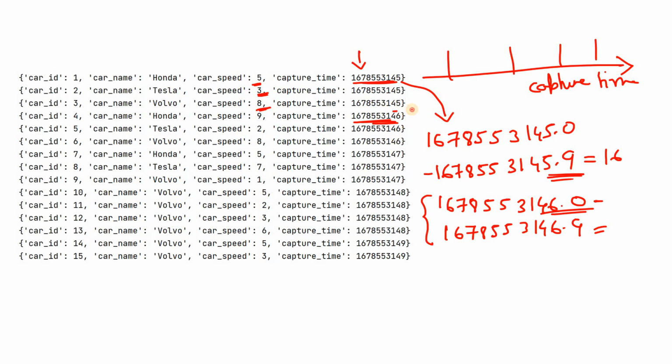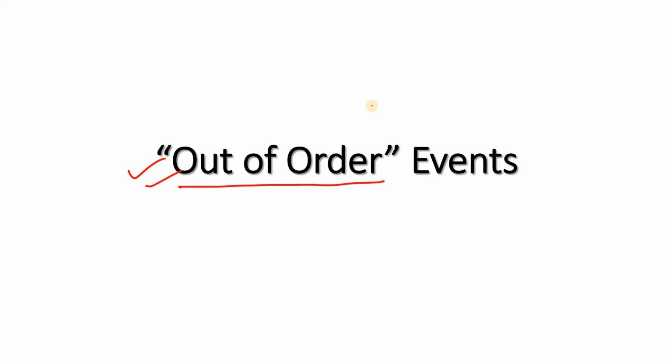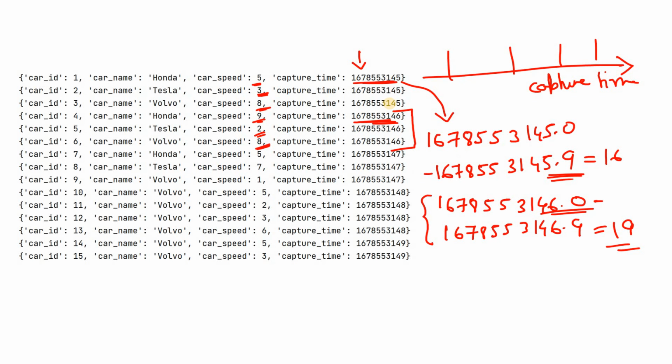See here, 46 is starting here and it is going up to this, right? So 9 plus 2 that is 11, 11 plus 8 that is 19. Okay, in this way you can clearly say this is what the aggregated result will be, right? Now the question comes, what about out of order events? Let us try to understand that first.